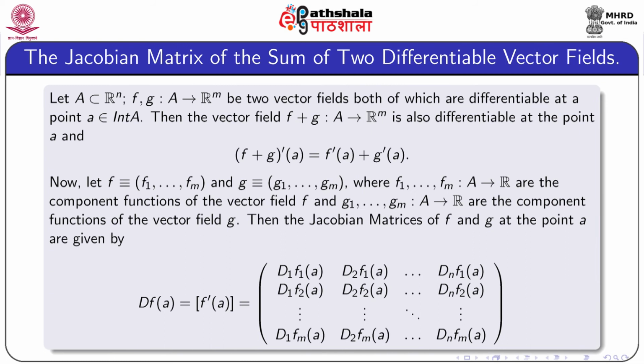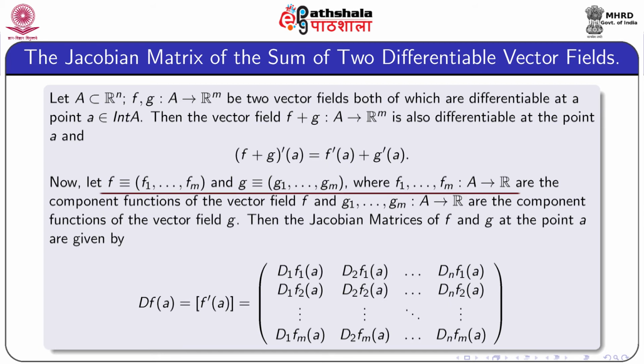Now, we are going to discuss the Jacobian matrix of the sum of two vector fields. Let A be a subset of Rn. F and G are two vector fields defined on the set A, their codomain being Rm, and we further assume that both of them are differentiable at a point a, which is an interior point of the set A. We know that the vector field F plus G from A to Rm is also differentiable at the point a, and further the derivative of F plus G at a is f'(a) plus g'(a).